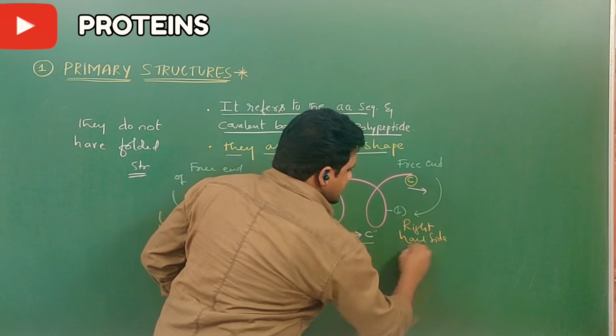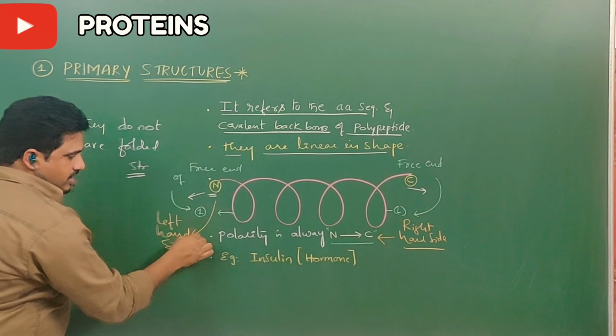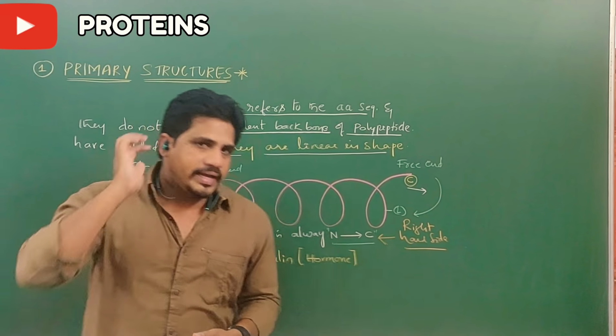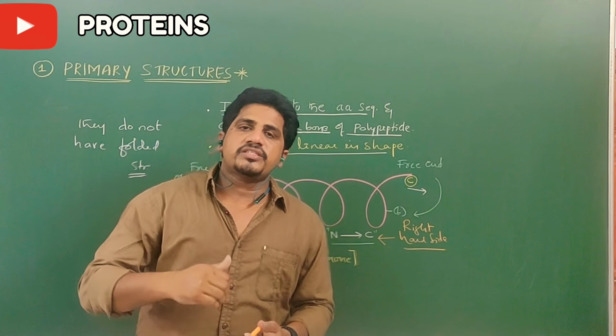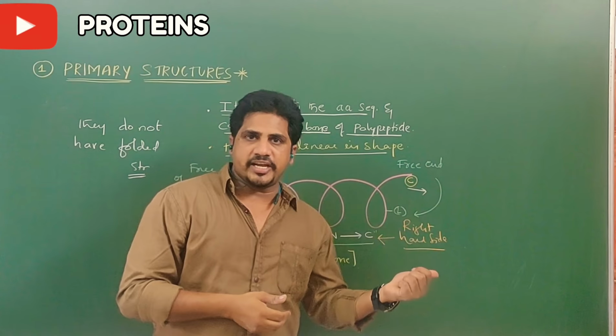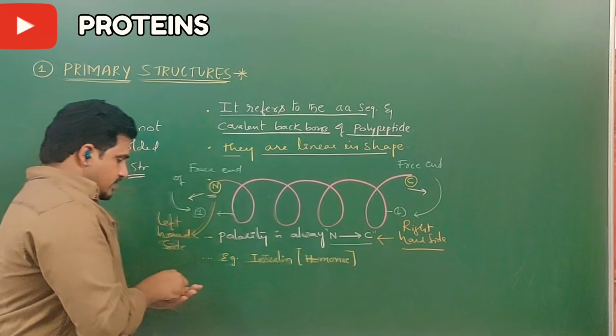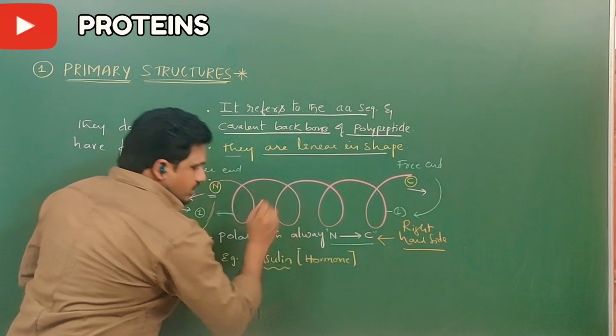So which side is the C-terminal present? Right hand side. Which side is the N-terminal present? Left hand side. So the first amino acid free end is N. Which side? Left side. Whereas the last amino acid free end is C, also called C-terminal. Which side? Right hand side. These are important points. The best example here we can see is insulin.